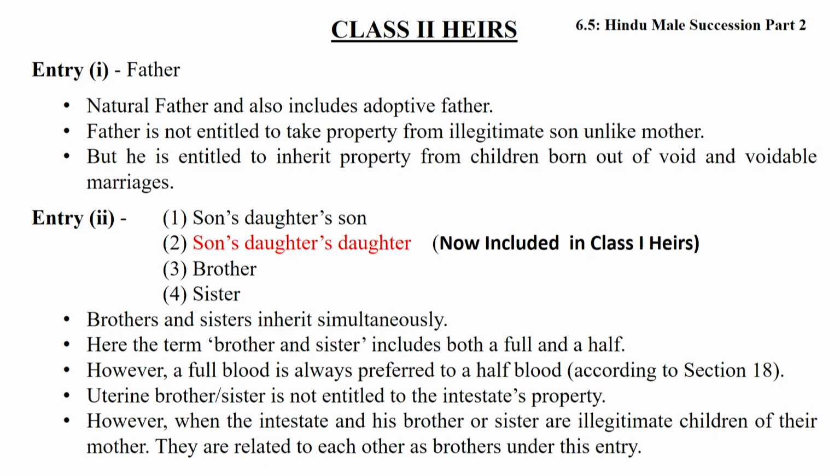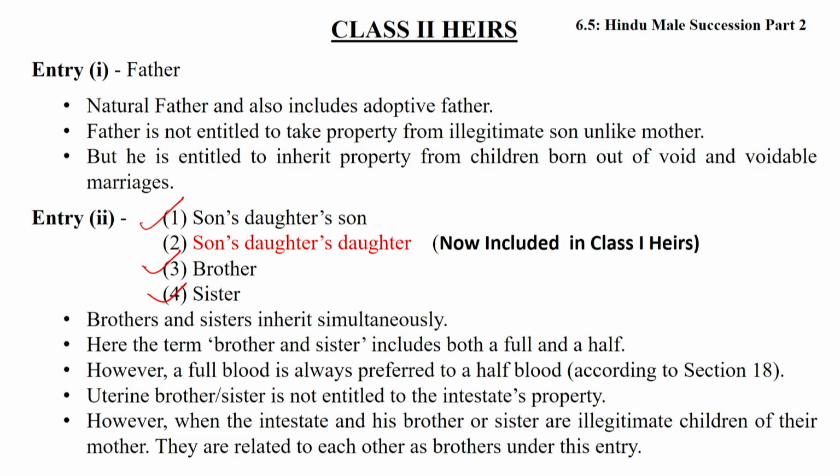Now the second entry. The second entry originally included 4 different kinds of heirs. Son and daughter are now included in the first class heirs. Therefore, in the second entry, at present only 3 heirs are there: son's daughter, brother and sister. Means now 3 coexist.